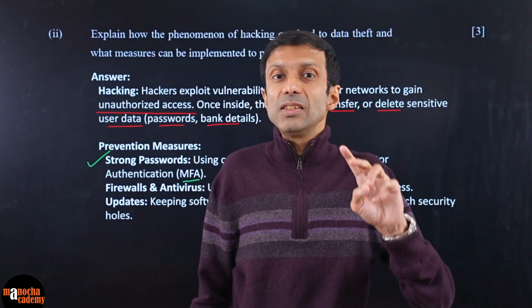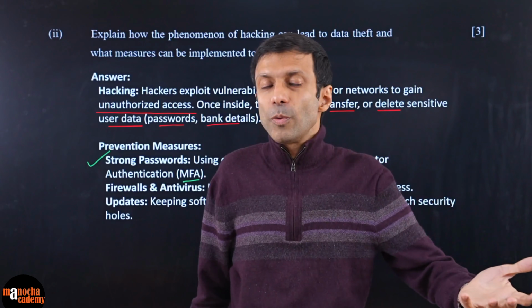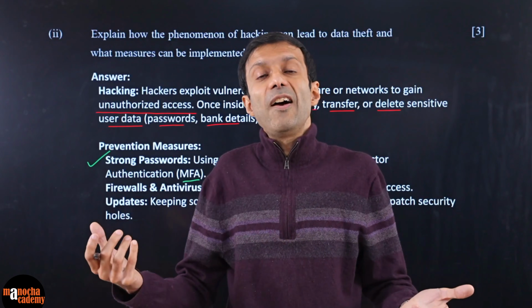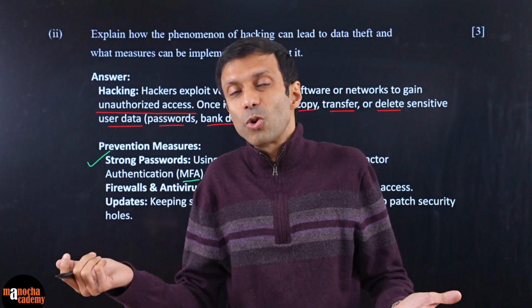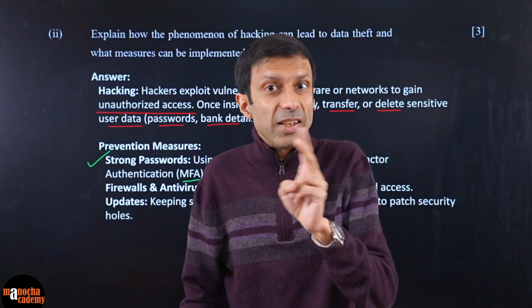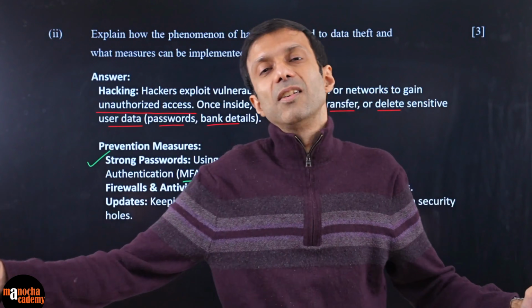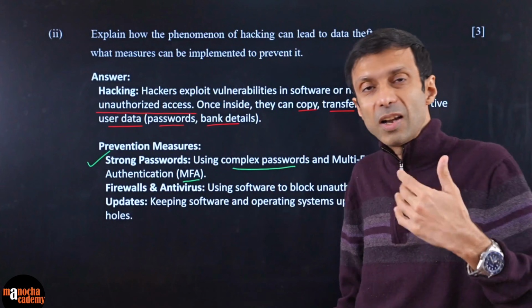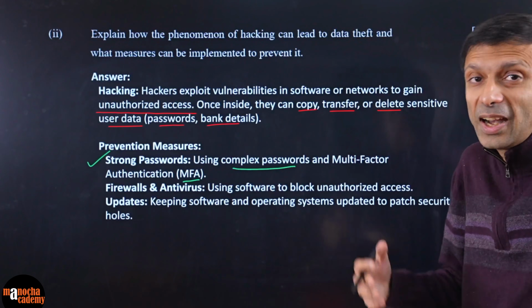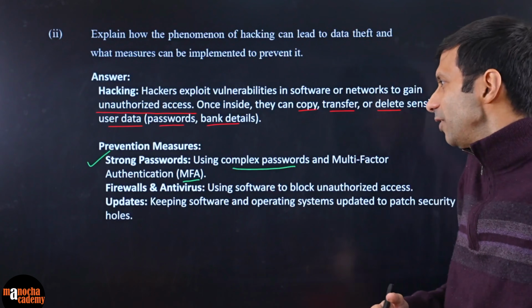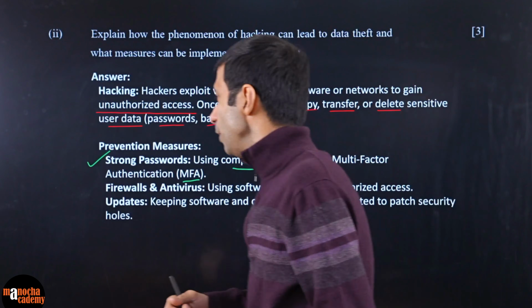So what is the advantage is that the hacker may have got your password, but they don't have, let's say, your phone or device where that code is coming that you need to enter. So it is a two-step authentication, right? One, your password, one from the device. So it becomes harder for the hacker to get access to both. If they get access to both, then that's bad, right? And so MFAs you can use.